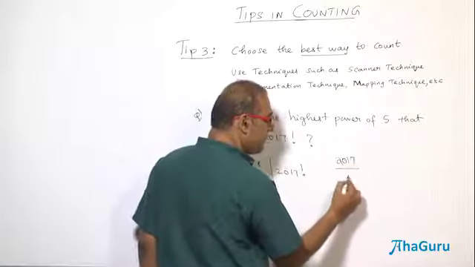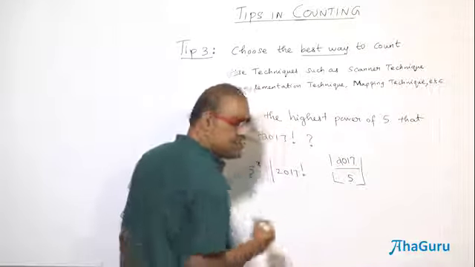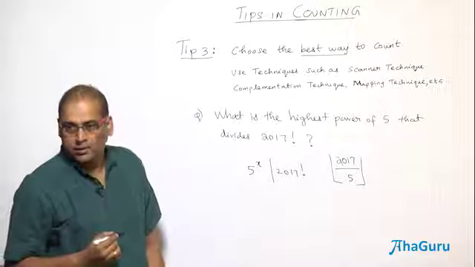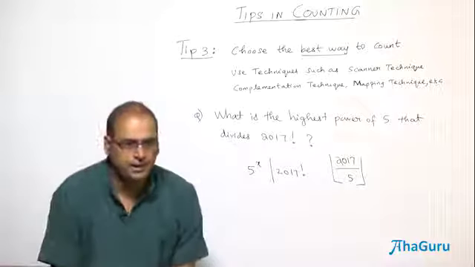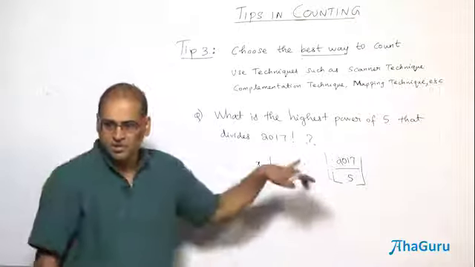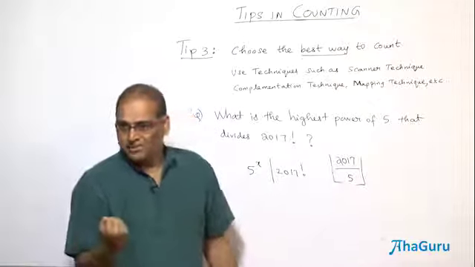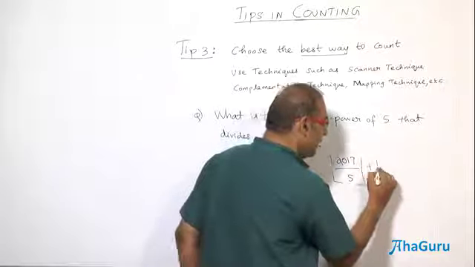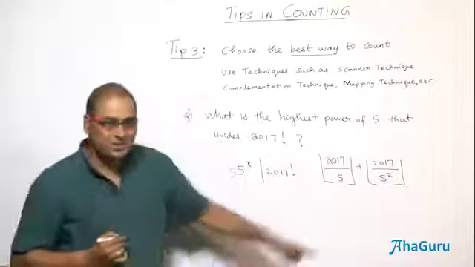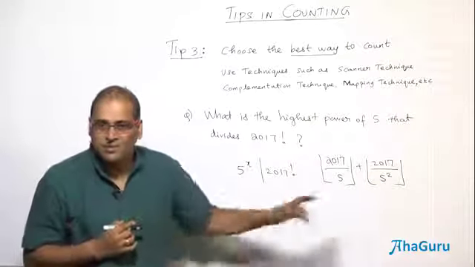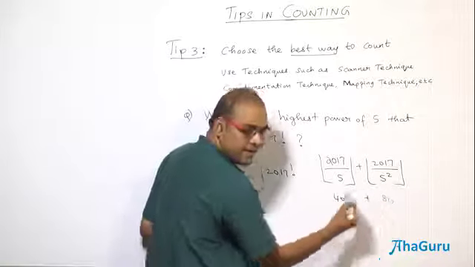2017 you are dividing by 5, right? This is called the greatest integer function, or quotient. So 2017 by 5 gives what? 403 point something, right? You take the integer, or in long division you get the quotient. This 403 is the count of first 5s. Then you collect 2017 by 5 squared, which gives a quotient, and this is your 80, correct?